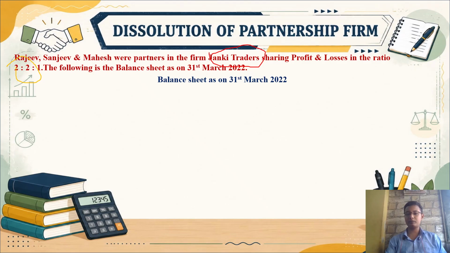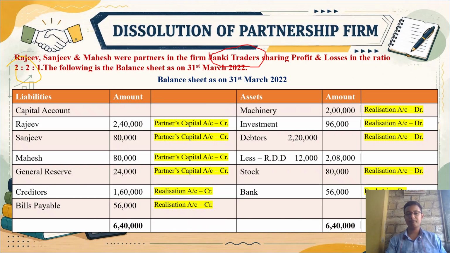It is as per 31st March 2022. On the liability side they have given Rajiv, Sanjeev and Mahesh capital, that is 2 lakh 40, 80,000 and 80,000. General reserve, creditors and bills payable they have given, and on the asset side machinery, investment, debtors less RDD, stock and bank. For easy understanding of the sum, I have already marked which entry will go on which account and which side.